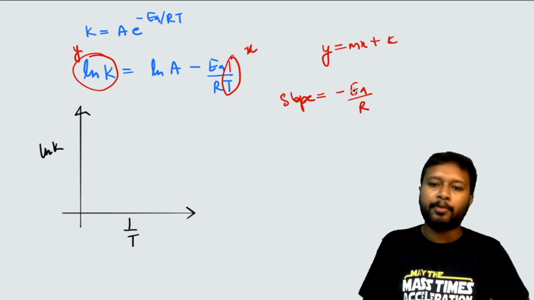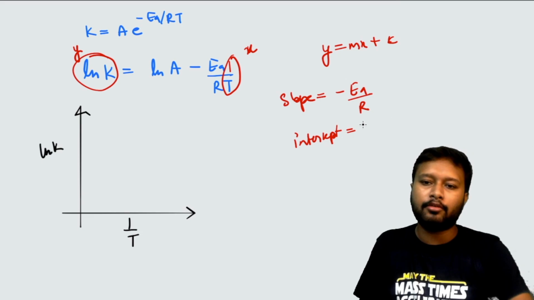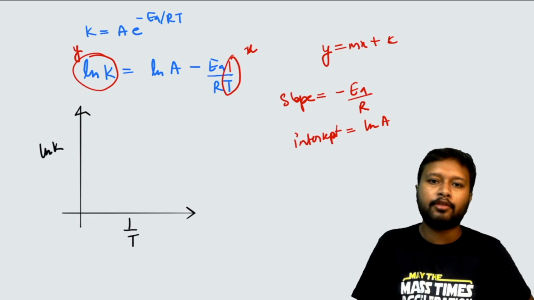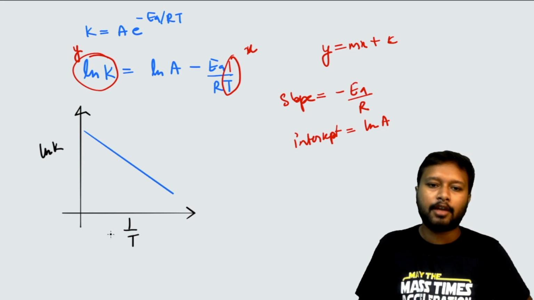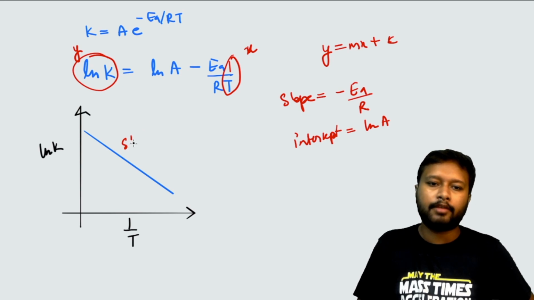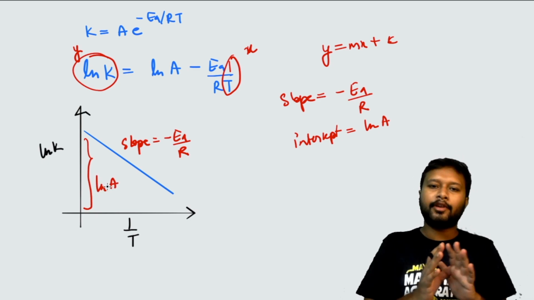That means my slope is negative. And what is my intercept here? The intercept in this case is going to be equal to c, which is ln A, right? ln A means a positive intercept. So how is my line going to look? My line is going to look something like this. Now let me write down the values here. My slope is going to be equal to minus Ea upon R, and the intercept will be ln A. From here to here, this is ln A. Got it? It is as simple as that.